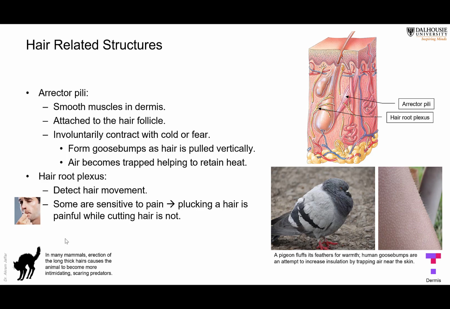That results in what we call goosebumps, which we have whenever we feel fear or cold. These muscles contract in cold weather because straightening the hair creates a very thin layer close to the skin where air is trapped, and air is an insulator. It's the same mechanism used, for example, by this pigeon when it fluffs its feathers in cold weather to create a thin layer of air close to the skin that acts as an insulator.